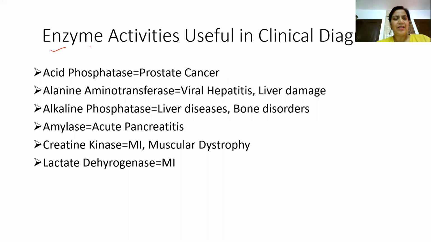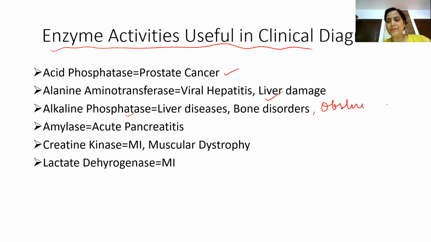Now, these are the different enzyme activities which are useful in clinical diagnosis, because you must have seen the pattern of the questions which have been asked in the exam of biochemistry. So they are simply one word questions. Now, if we talk about acid phosphatase, it is a marker enzyme for prostate cancer. Alanine aminotransferase or ALT, it is actually a marker enzyme of liver diseases. ALP, which is a marker enzyme of liver diseases, bone disorders, and obstructive jaundice also. Amylase, which is a marker enzyme for acute pancreatitis.